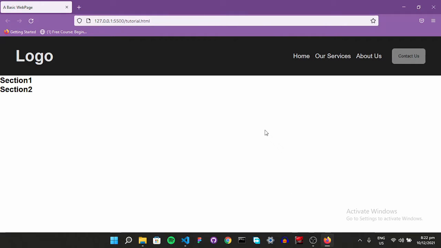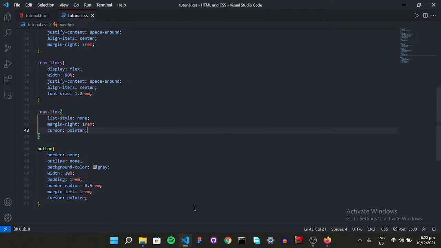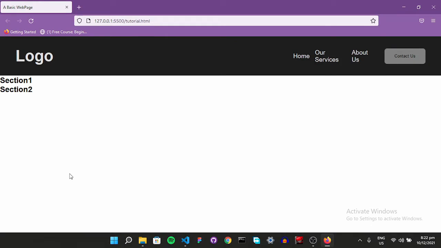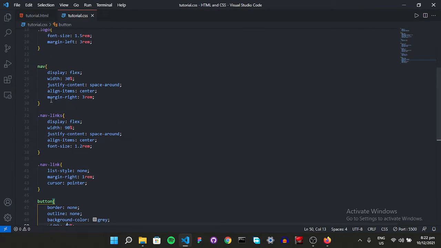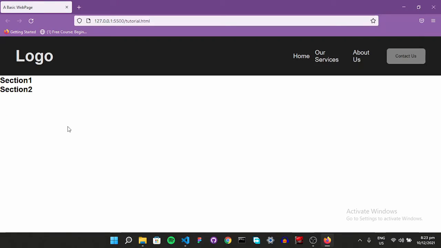Great. So now I want my button to look a bit slim. It's really looking like a thick boy. So let's give it a width of 40%, and also change our width to 100% so they have room to breathe again.